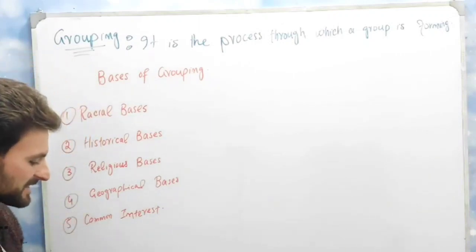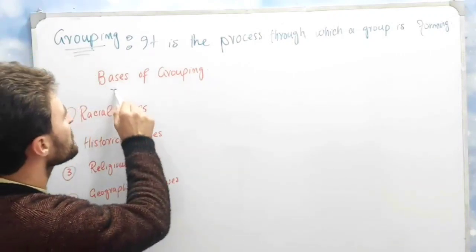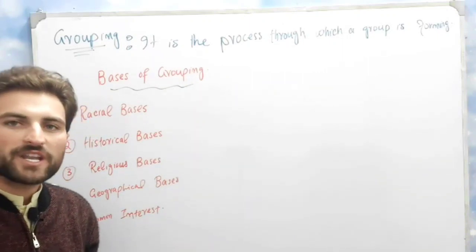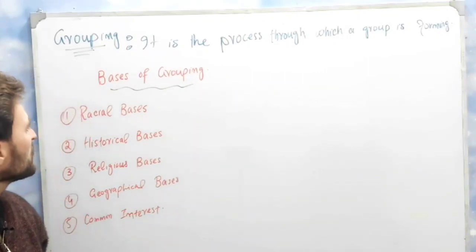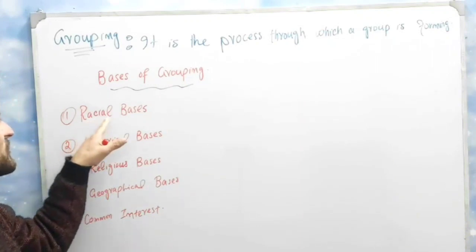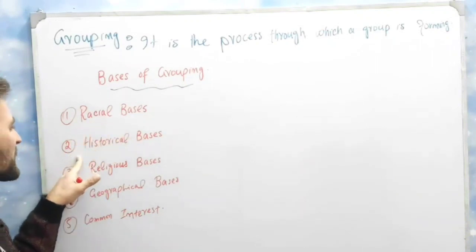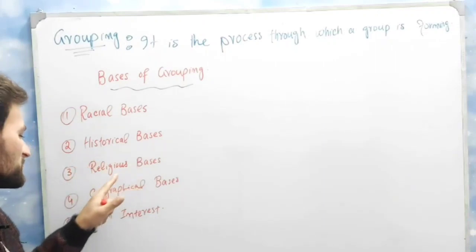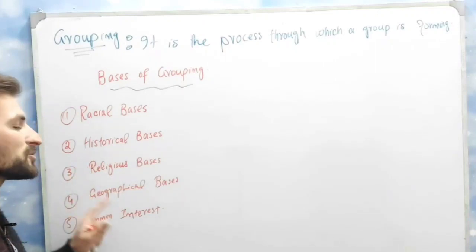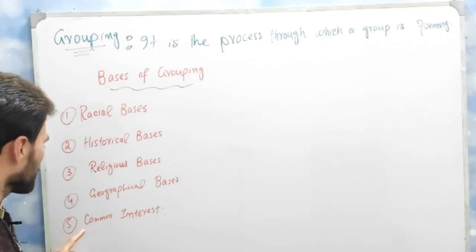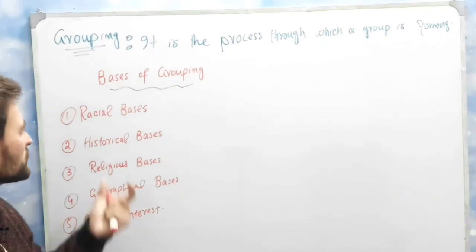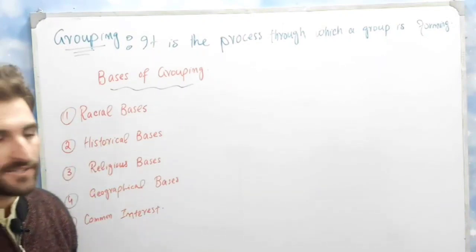Now, let's discuss the basis of grouping. Basis of grouping means foundation of grouping. So the first one is racial base, the second one is historical base, the third one is religious base, the fourth one is geographical base, and the fifth one is common interest. So let's start from the racial base.